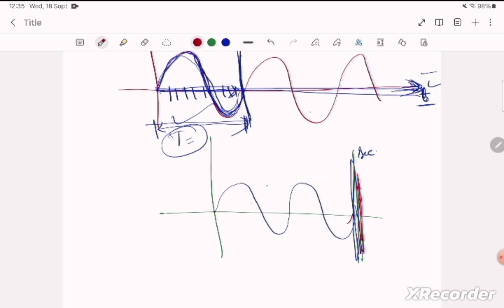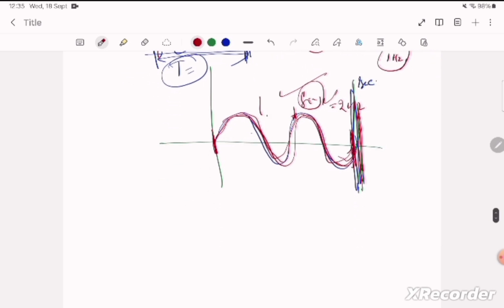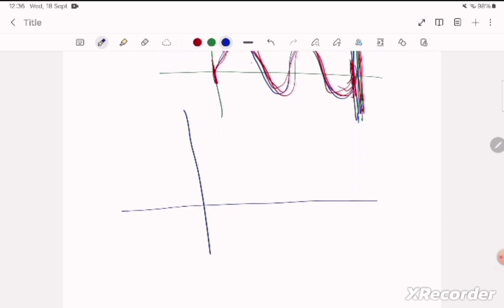Now Fourier came again. He said, okay, I want to approximate it. Previously he approximated it using 1 hertz, which means he tried to complete one cycle in 1 second. Now he will complete 2 cycles. Means he is increasing the frequency, and when he increases the frequency, he will be able to match all the values here, because now the starting point is the same and the ending point is also the same, because this is a periodic signal. Okay, so now it was able to know this signal is actually a sinusoidal signal. It is a sine function, and its frequency is 2 hertz. So Fourier was able to know the frequency of this signal and what type of signal it is.